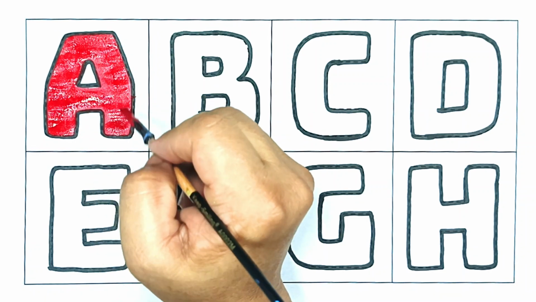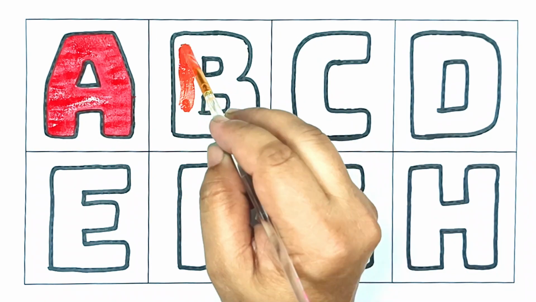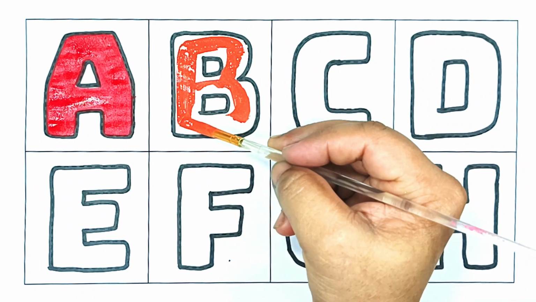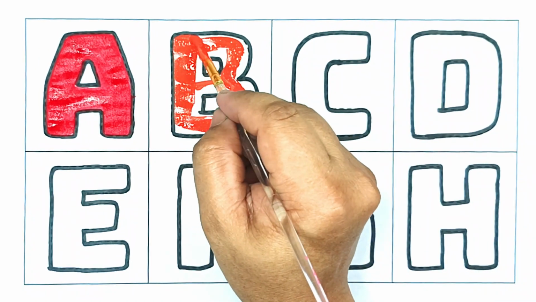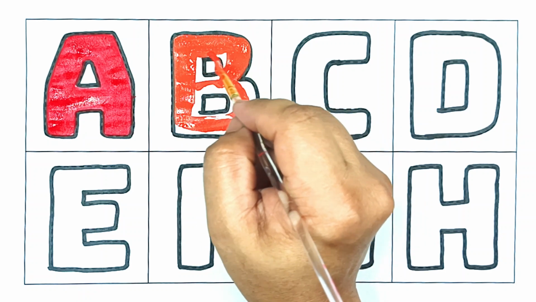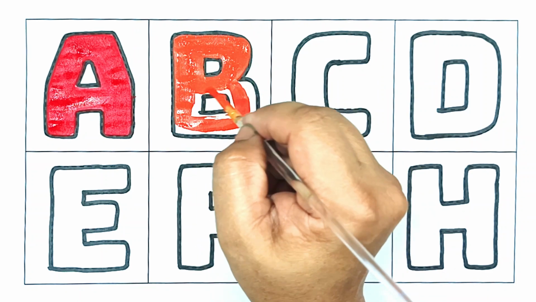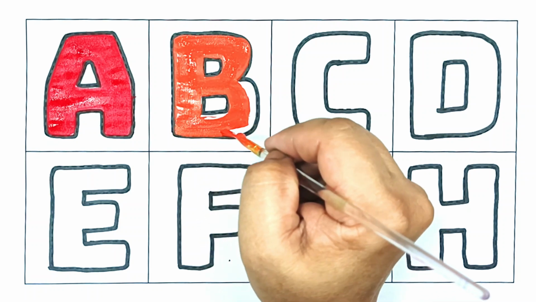A for apple. The wheels on the bus go round and round, round and round, round and round. The wheels on the bus go round and round, all through the town.